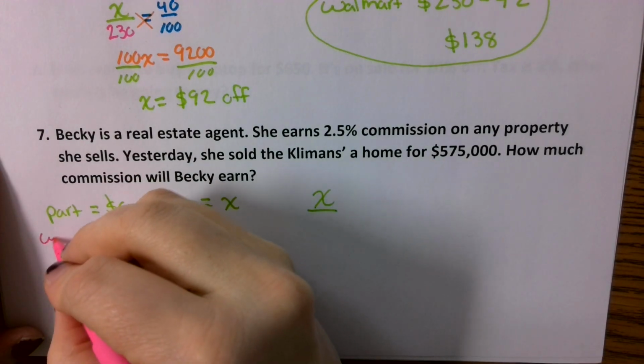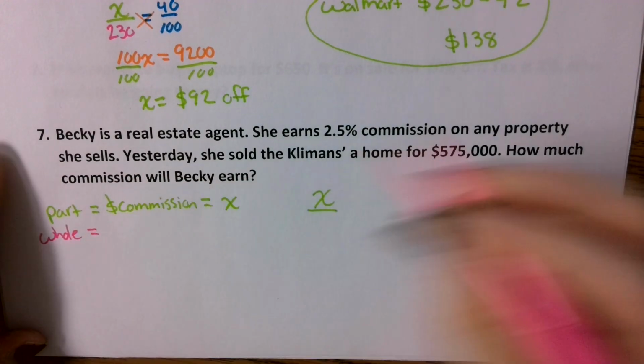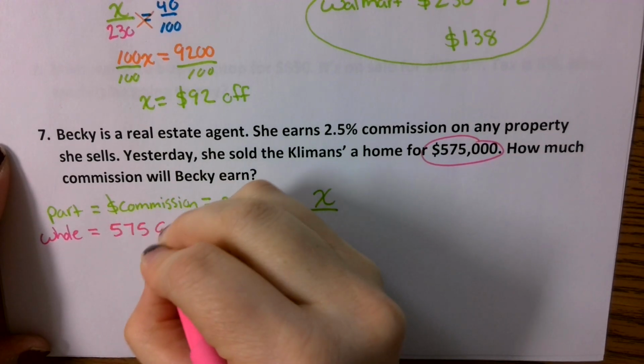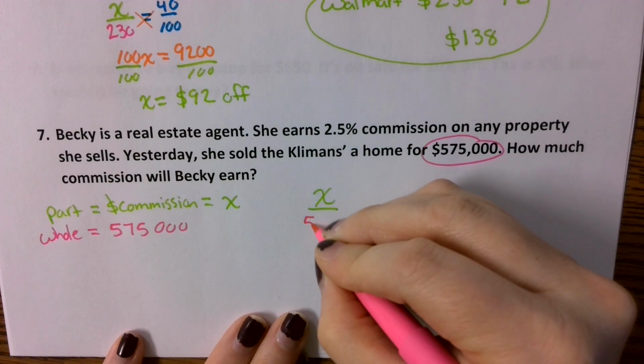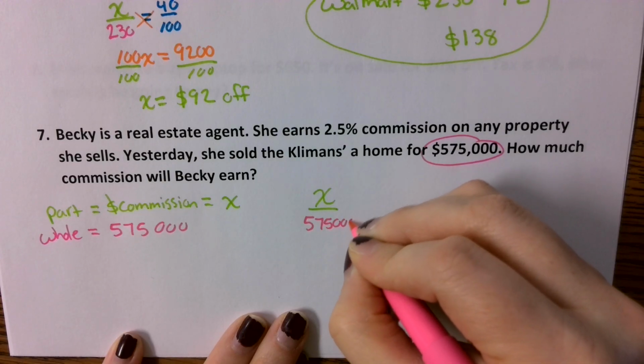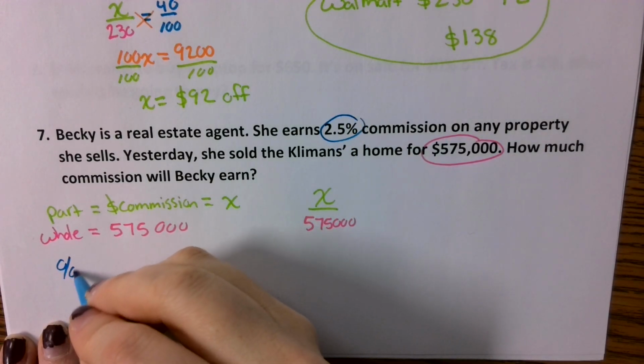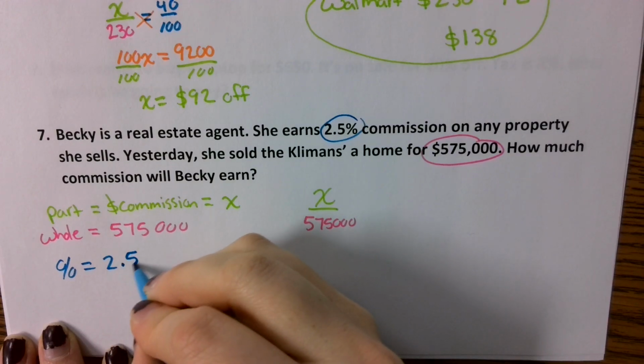The whole is how much she sold, which is that $575,000 home. So we're going to put x over $575,000. The percentage is how much she's actually going to be earning, which is 2.5%.